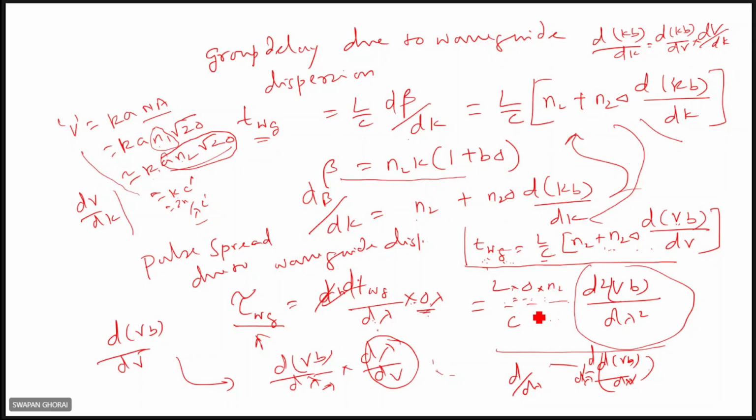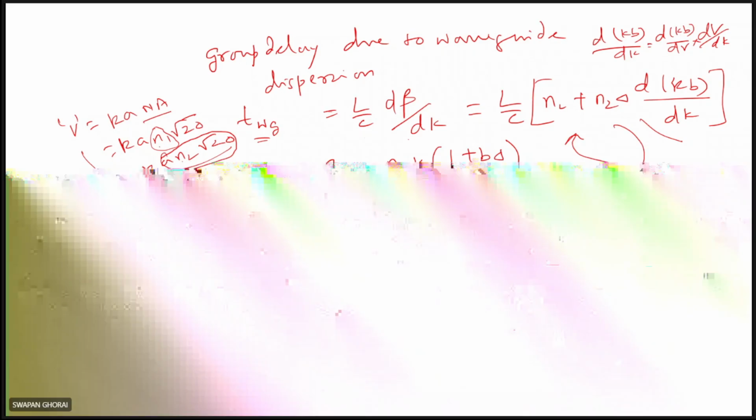If we just substitute all those things, you'll get C into L delta into delta lambda into C by lambda. This is the expression: L into delta into N1 minus N2 upon N2, the relative refractive index difference of the core, into the spectral width, and times C times lambda